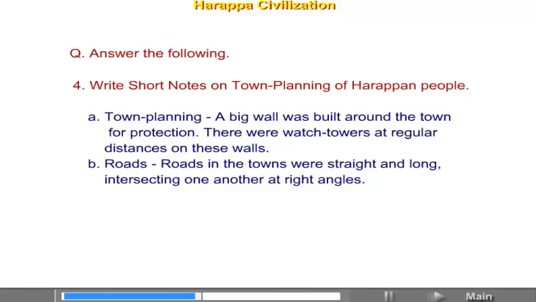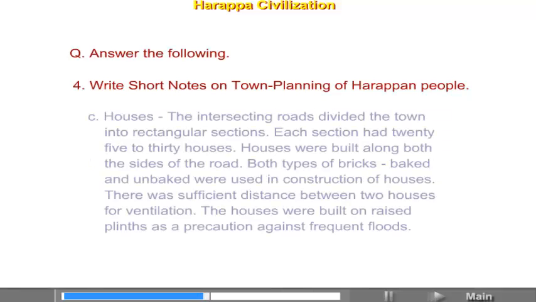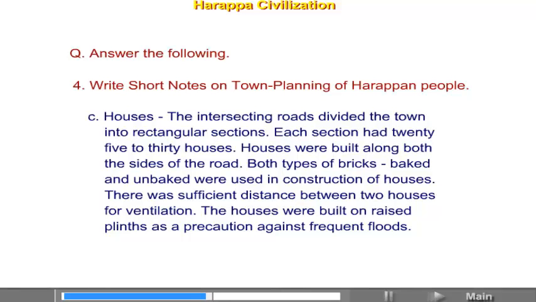Roads in the towns were straight and long, intersecting one another at right angles. C. Houses. The intersecting roads divided the town into rectangular sections. Each section had 25 to 30 houses. Houses were built along both sides of the road.